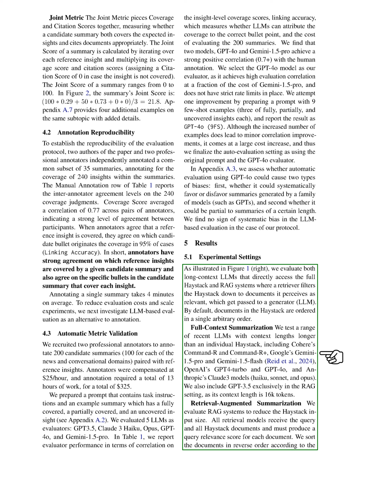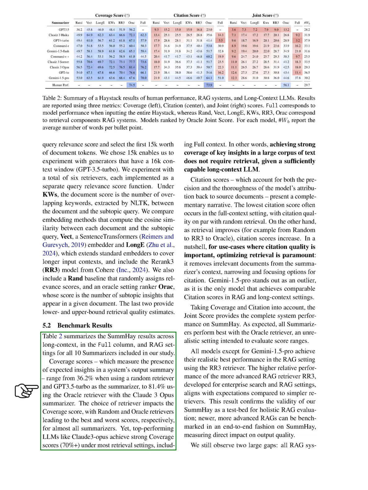Additionally, we assessed RAG systems with different retrievers, such as KWs, Vect, Sentence Transformers, and Lange, along with baseline models like RAND and ORIC. Our benchmark results summarize the performance of 10 summarizers across long context and RAG settings in terms of coverage scores, citation scores, and joint scores. We observed that the choice of retriever significantly impacted coverage scores, with top-performing LLMs achieving strong coverage even without retrieval.